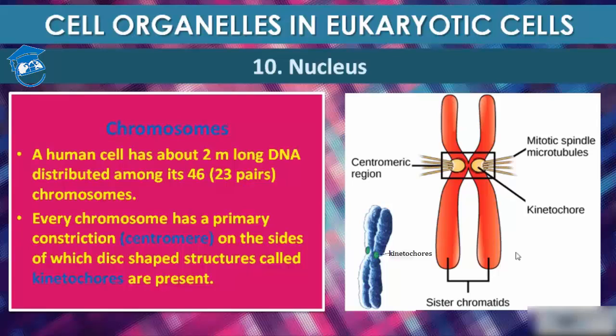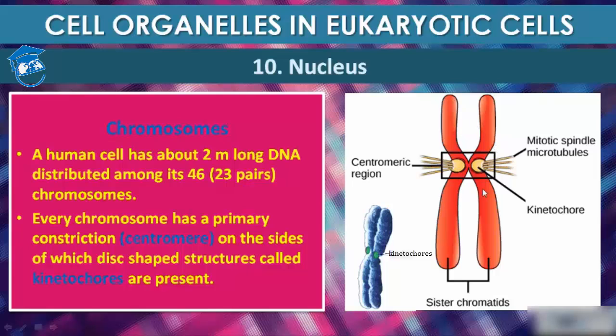Every chromosome essentially has a primary constriction, which we call the centromere. On the sides of it are disc-shaped structures, which we call kinetochores. These are the kinetochores. And these are the mitotic spindle microtubules, which help in the segregation of the two sister chromatids during anaphase. I'll teach you anaphase later, but for now just know that this is the typical diagram of a chromosome.